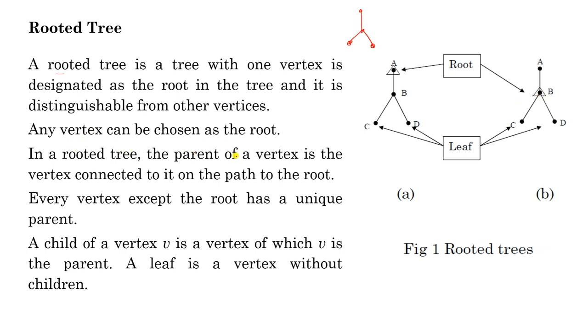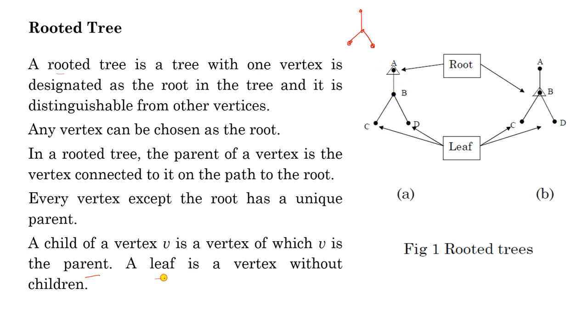In a rooted tree, the parent of a vertex is the vertex connected to it on the path to the root. Suppose this is the root. So the parent of C, if we move towards A, then C, B, A, is B, and the parent of B is A. Similarly, the parent of D is B. If B is the parent of C, then C is the child of B. Similarly, D is the child of B. A child of a vertex V is a vertex of which V is the parent. So C and D are children of B, and B is the child of A.